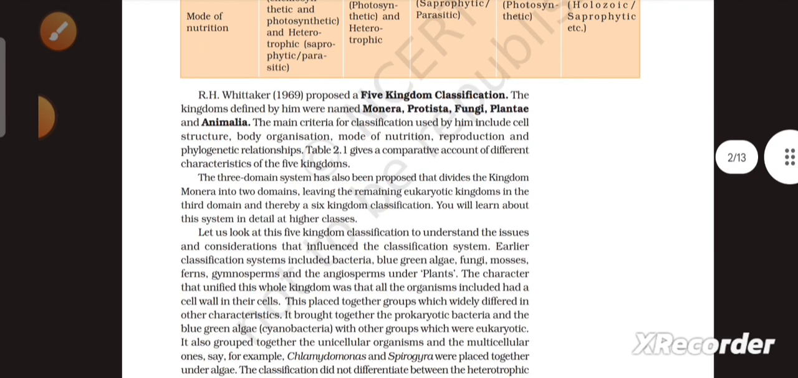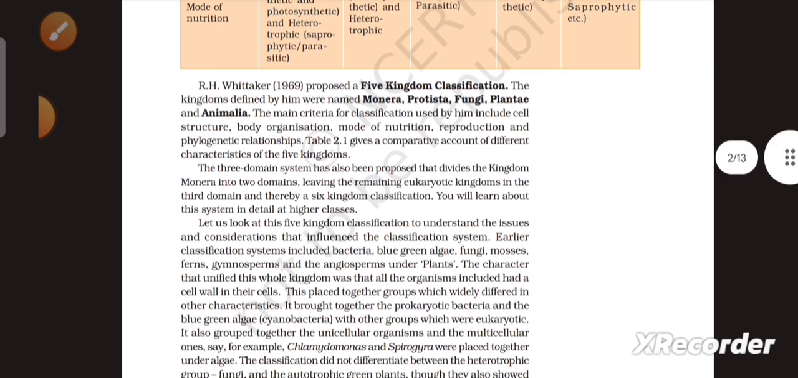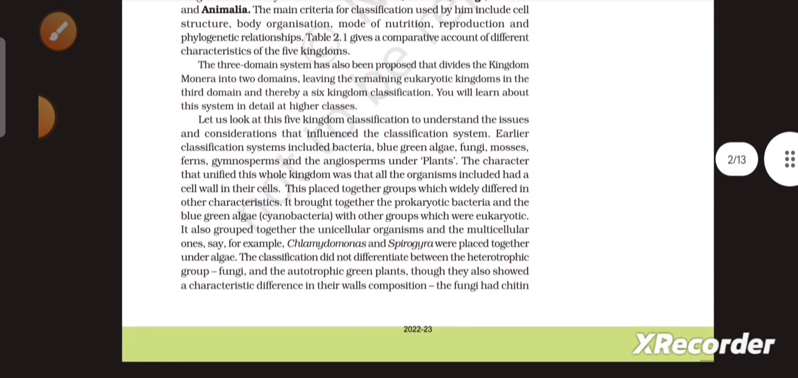The three domain system has also been proposed that divides the kingdom Monera into two domains, leaving the remaining eukaryotic kingdoms in the third domain and thereby a six kingdom classification. You will learn about this system in detail in higher classes. Let us look at this five kingdom classification to understand the issues and considerations that influence the classification system.